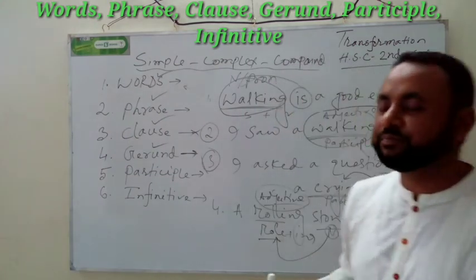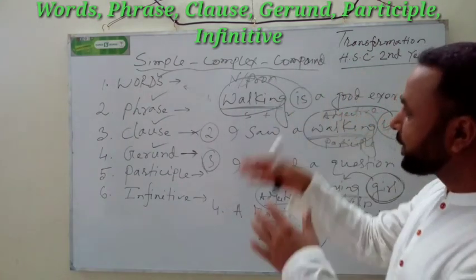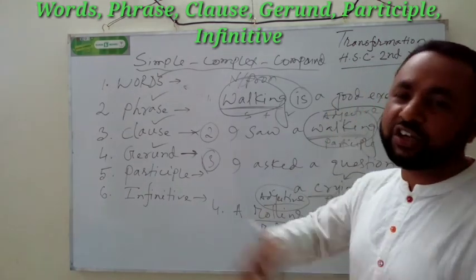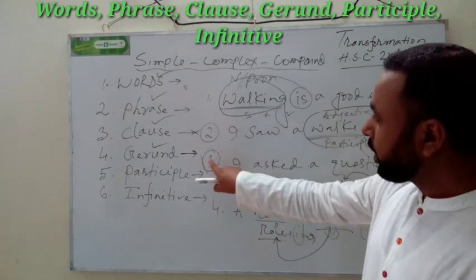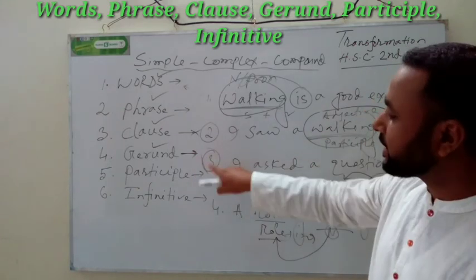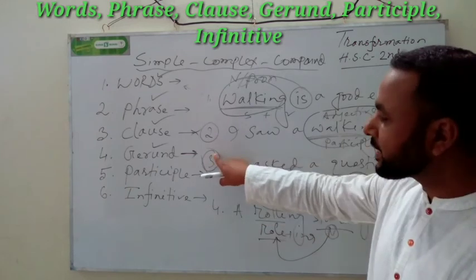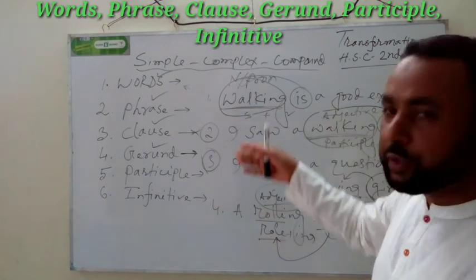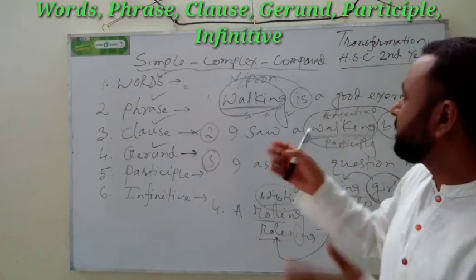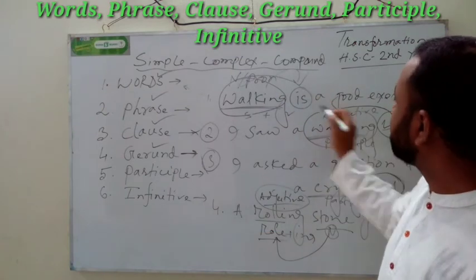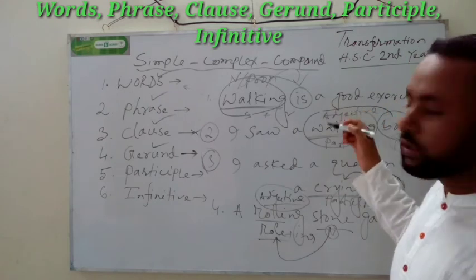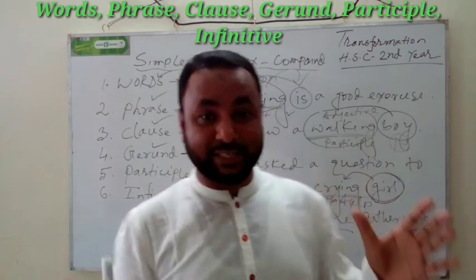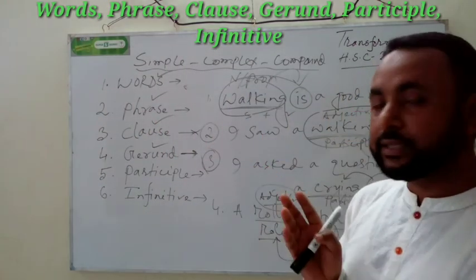My dear students, I am very tired from giving more examples here, but considering you, I am not tired. I will continue myself. Okay, I hope you are clear here about what is gerund and what is participle. When you get, for example, swimming is a good exercise. Swimming, just swimming, and if you get a verb here, swimming is a good exercise. Swimming is good for health, etc. Okay, it is clear to you what is gerund and what is participle.